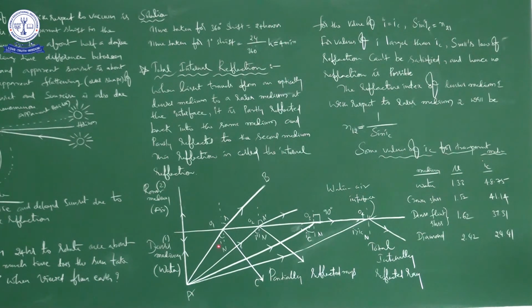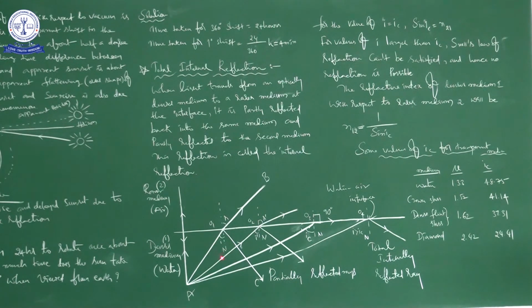Here we have the angle of incidence and the angle of refraction. This is the denser medium and this is the rarer medium. Compare these two. You know very well Snell's law: sin i by sin r is equal to a constant for one pair of media. Here we are not changing the pair of media for different light rays. The denser medium is water and the rarer medium is air, so sin i by sin r is constant, which means mu is constant.